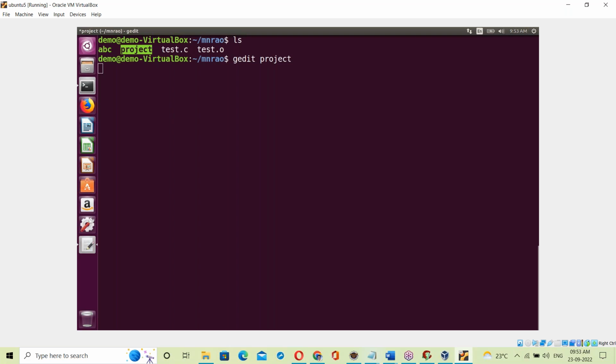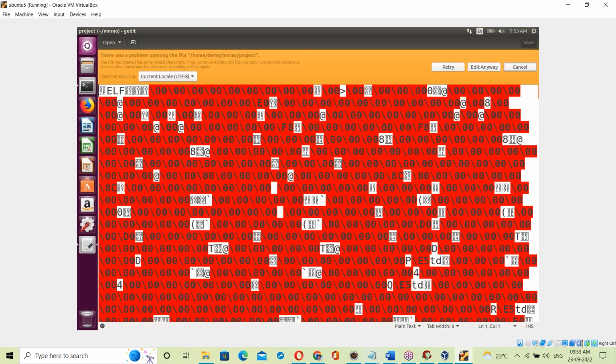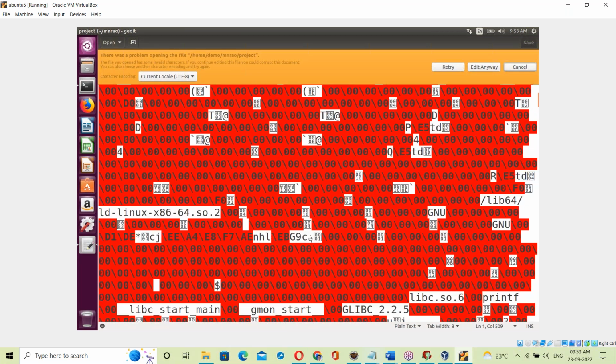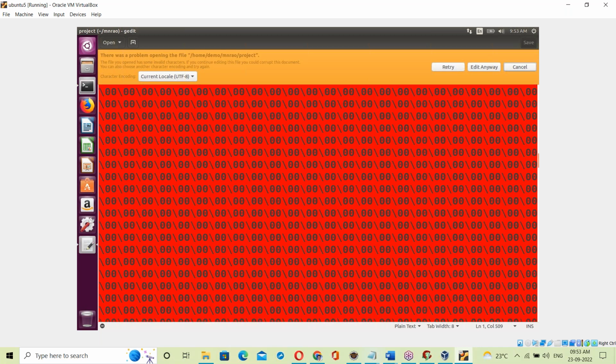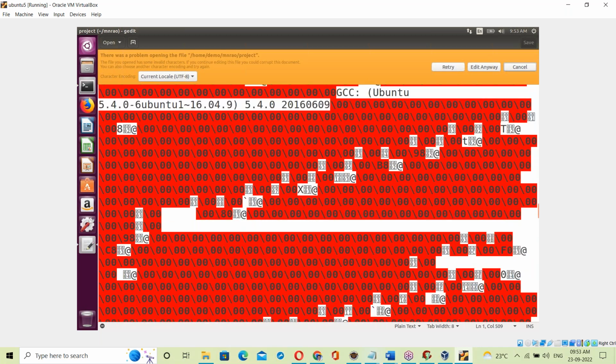Just take a little bit of time. See, this exe format is like this. Binary code. The system understands machine language. It's a machine language. Exe format is like this.